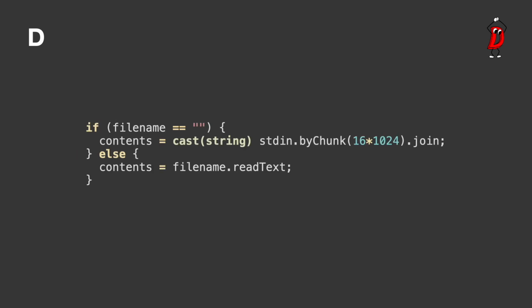We have to read standard in chunks like C# and Lua, but the API is quite a bit simpler since we can just call array join directly on the chunks. Here, instead of reading bytes from standard in, we cast it to a string since we're using read text, which reads decoded text from a file. We don't need to load bytes since we can do two different kinds of length on the string by counting either bytes or graphemes, exactly like Go's rune count in string function.